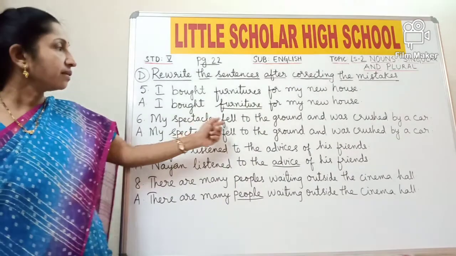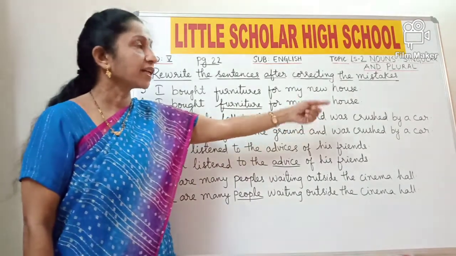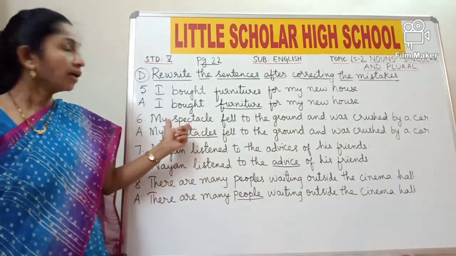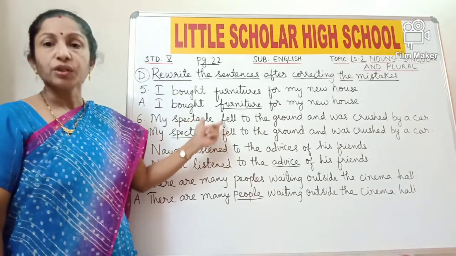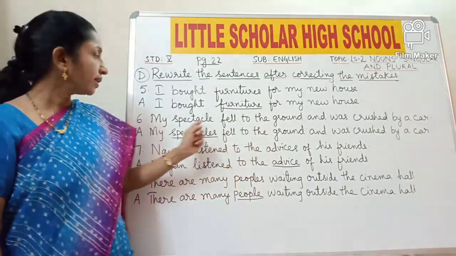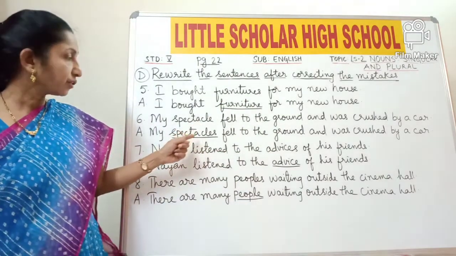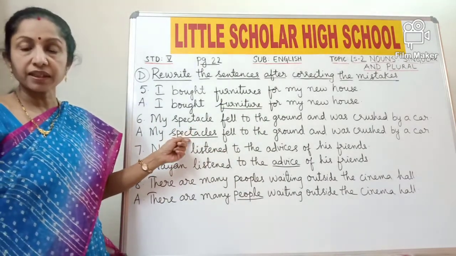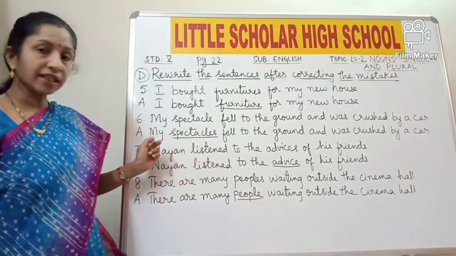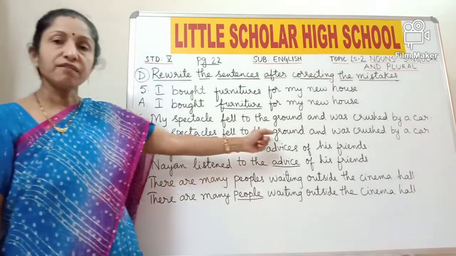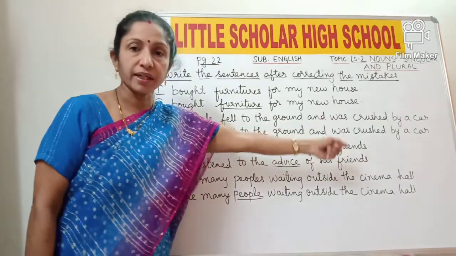My spectacle fell to the ground and was crushed by a car. According to rule number 11, some nouns take the plural form though they refer to one thing. So here the word spectacle is wrong, it should be spectacles. So spectacles refers to only one thing, but it always takes the plural form. So the answer is my spectacles fell to the ground and was crushed by a car.